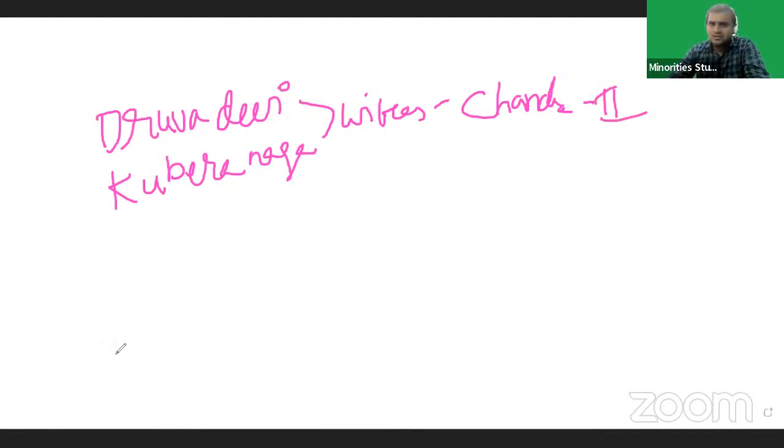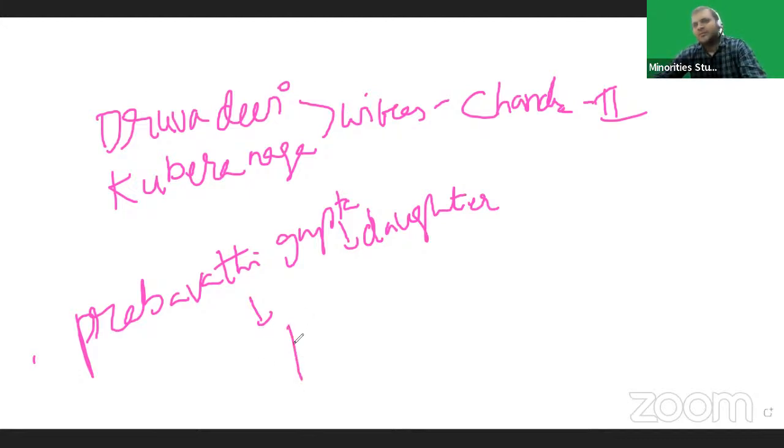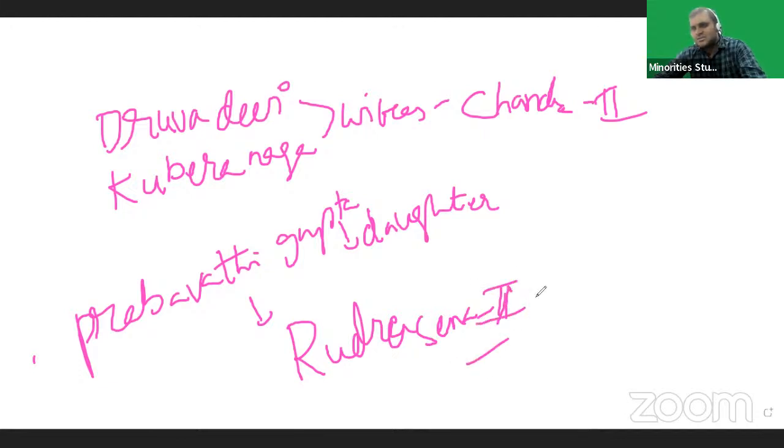Prabhavati Gupta was his daughter. Prabhavati Gupta was married to Rudrasena II of the Vakataka dynasty.